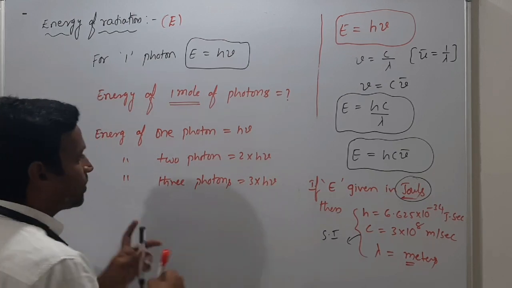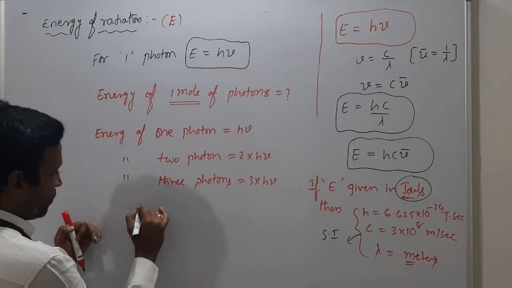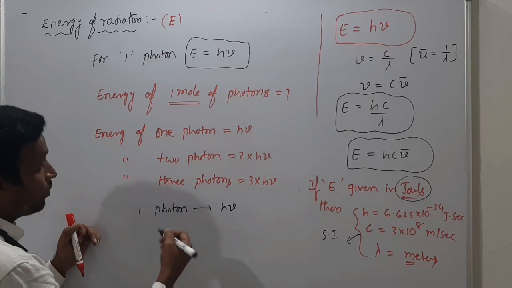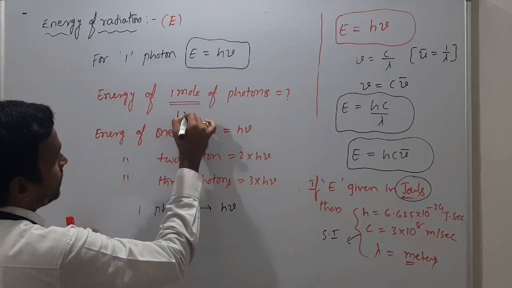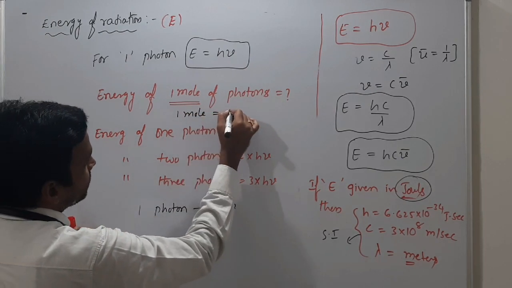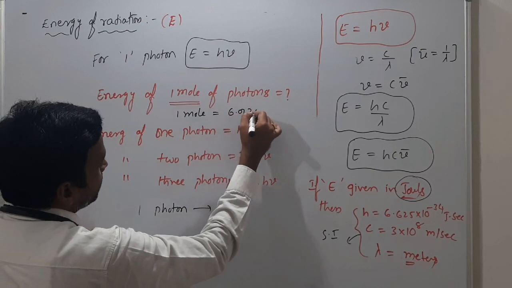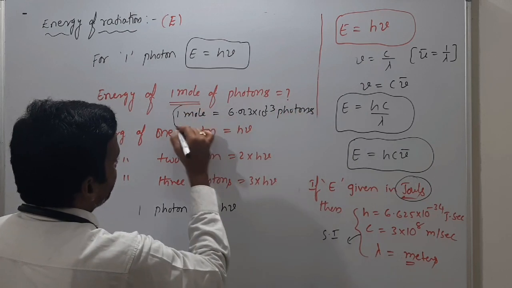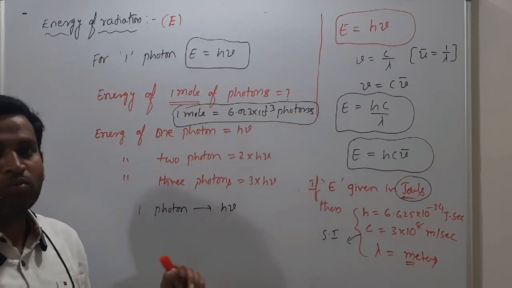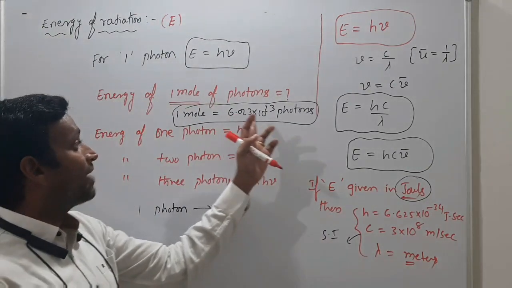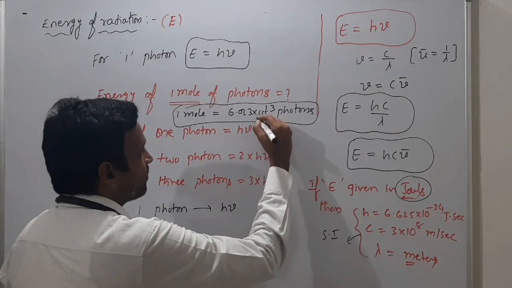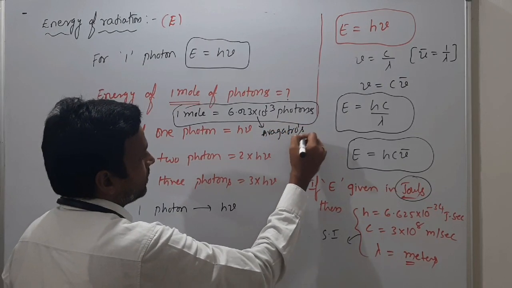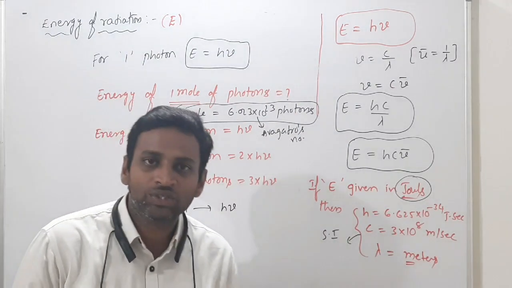Like that. Energy of 1 mole of photons, then how much? So 1 photon means h nu. 1 mole of photons. Do you know that 1 mole is equal to how much? 6.023 into 10 power 23 photons. So this is very important. 1 mole of photons is nothing but Avogadro number of photons. What is this number? This number I have given already, Avogadro's number.